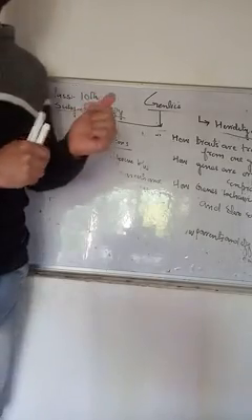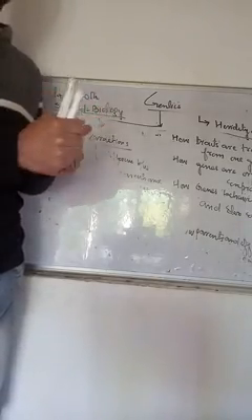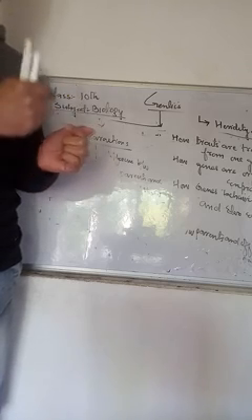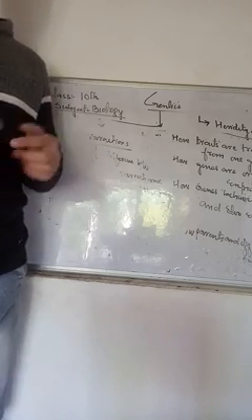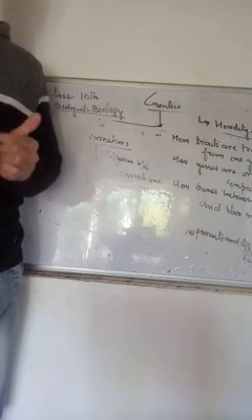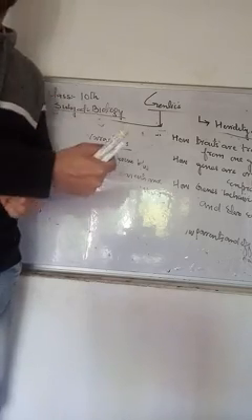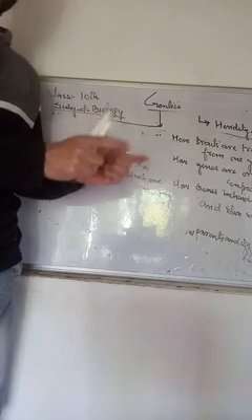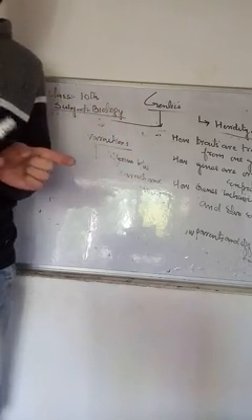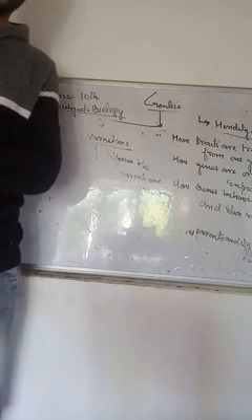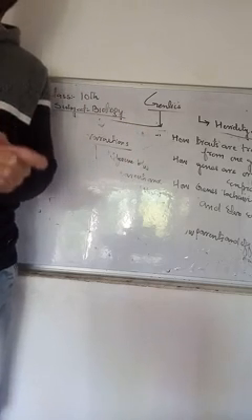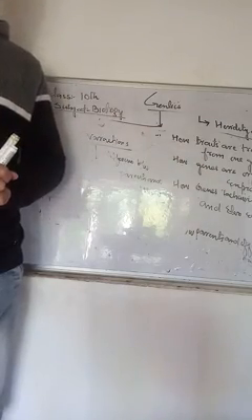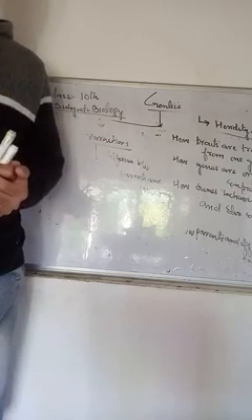Variation is, suppose a black female dog gives birth to white or brown puppies. This is a variation. White color is not the color of the mother, and brown color is not the color of the mother, whereas the black female dog gives birth to white or brown puppies. Neither the brown nor the white color is the color of the female. This is the variation.